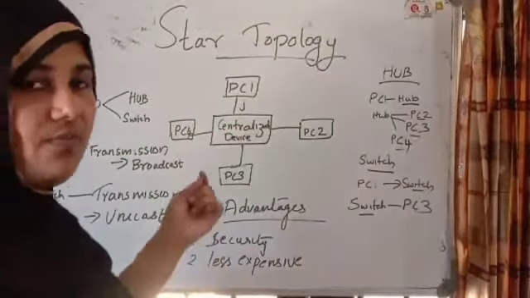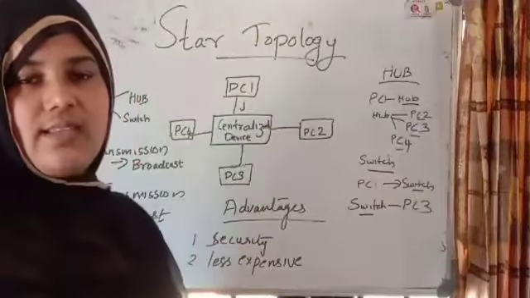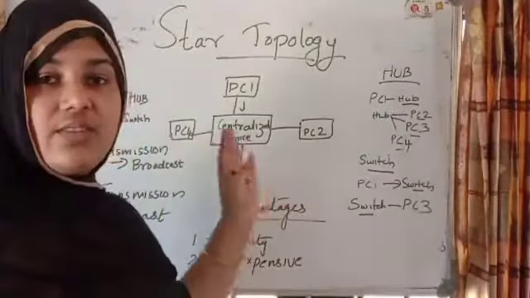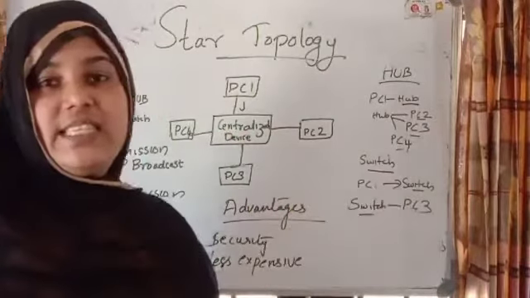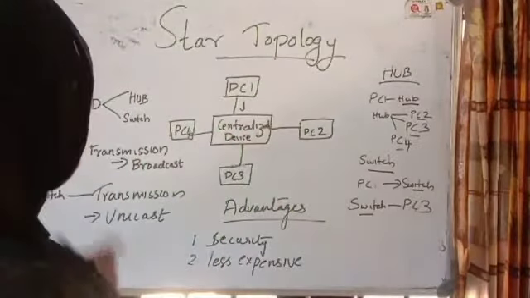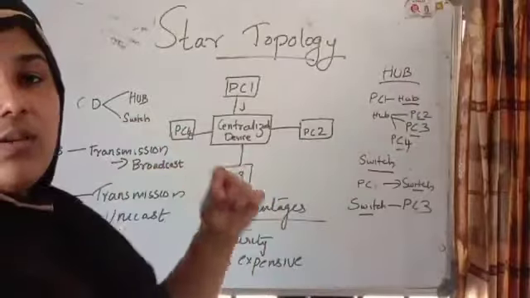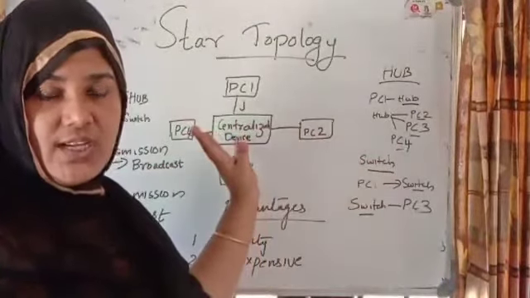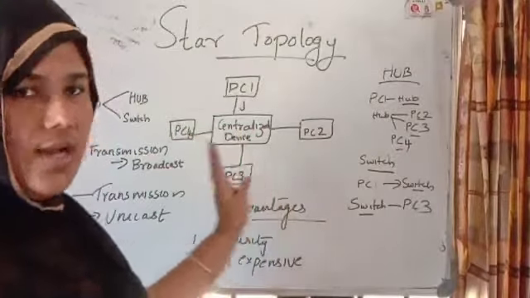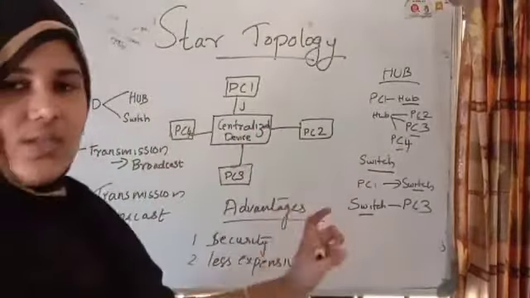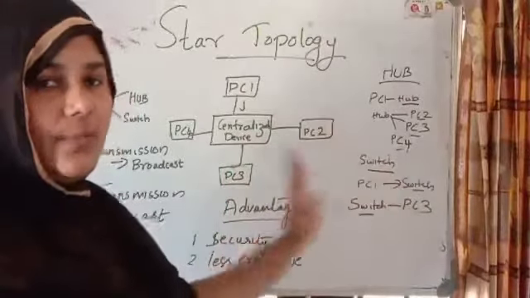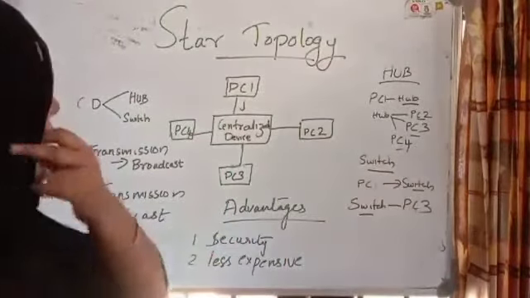That is the meaning of unicast. That means the message will be transferred to the destination address only, that means PC3 only. Understood? But if you are using a hub, all the messages will be transferred to all the connected computers. That is the meaning of broadcast. If we are using a switch, the message will be transferred to the destination address computer only.